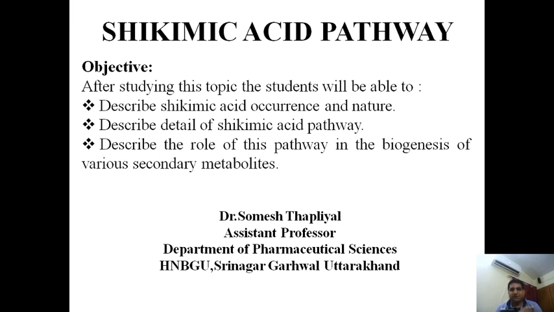And the acetate malonate pathway is useful for the biogenesis of lipids and fatty acids.